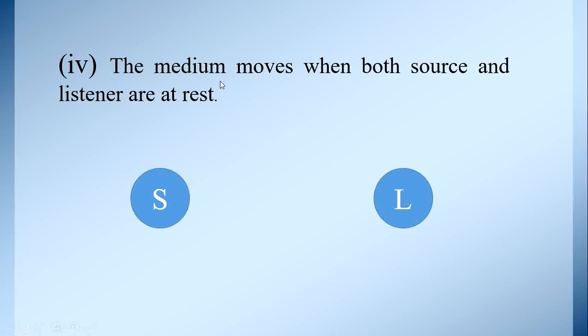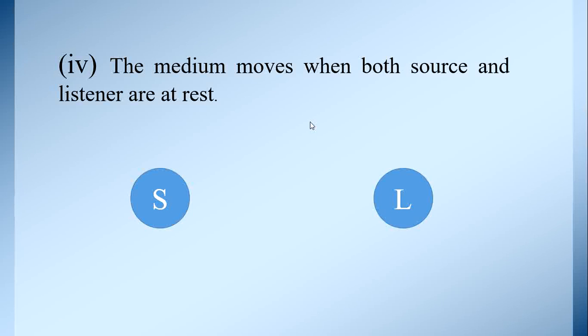Fourth possibility, the medium moves when both source and listener are at rest. Source and listener, both of them are at rest. Then what happens to the medium? The medium moves. The velocity changes, while both the source and listener are at rest. So these are the four possibilities for the relative motion between source and listener.